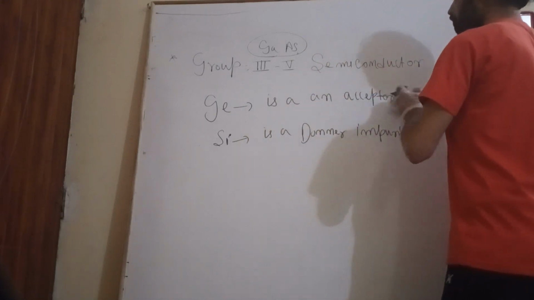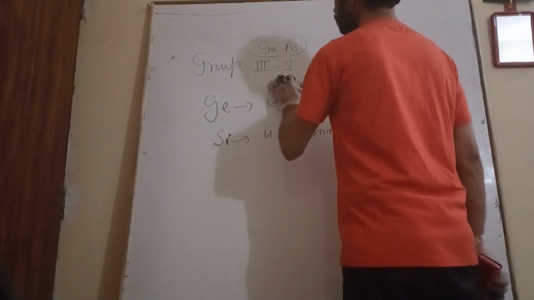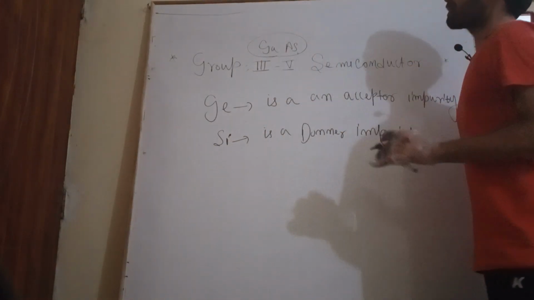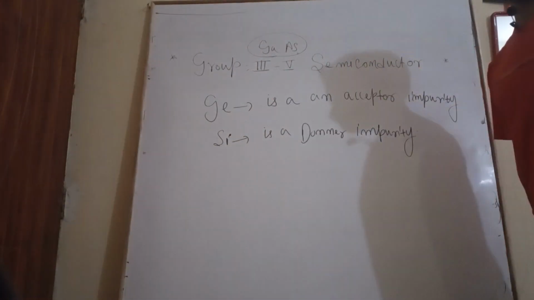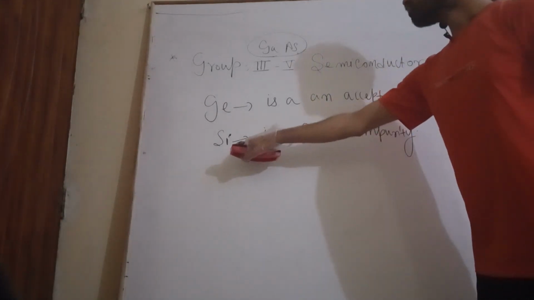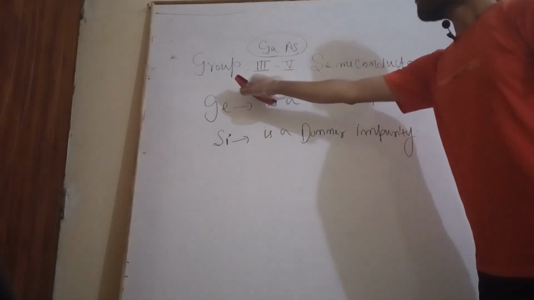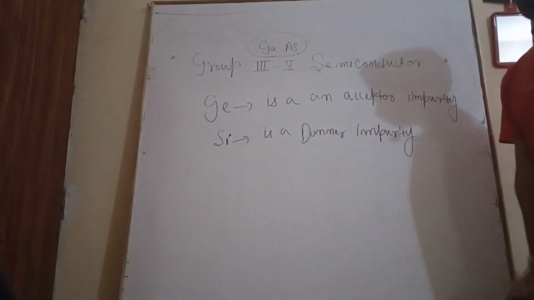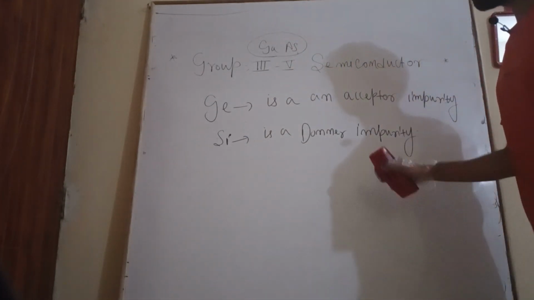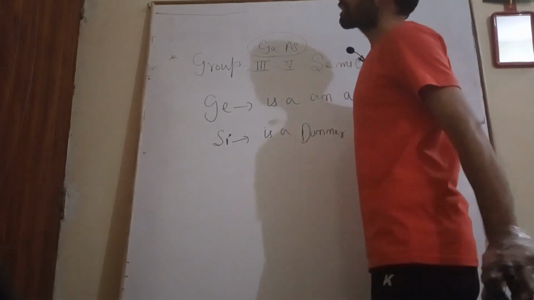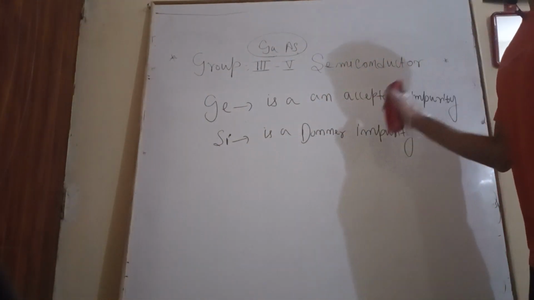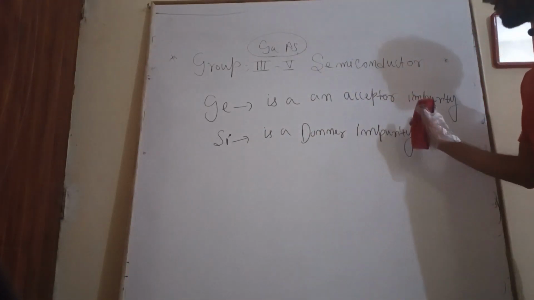Germanium acting as an acceptor impurity means germanium will replace the group fifth element, such as arsenic, and silicon will replace the group third element, such as gallium. So it has been experimentally found that germanium is an acceptor impurity and silicon is a donor impurity.